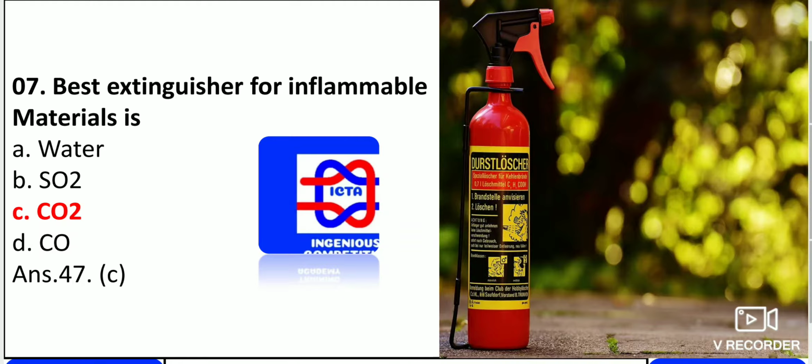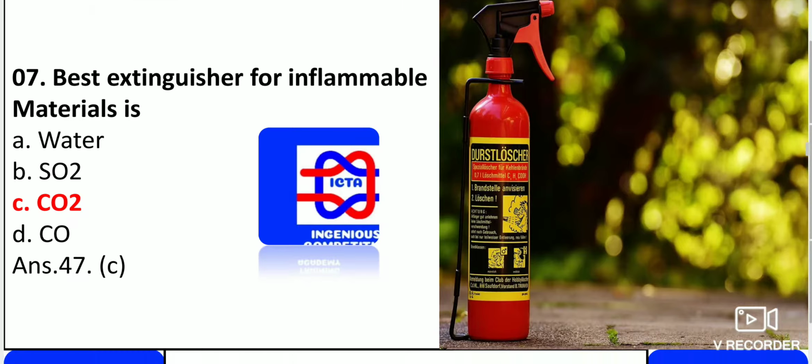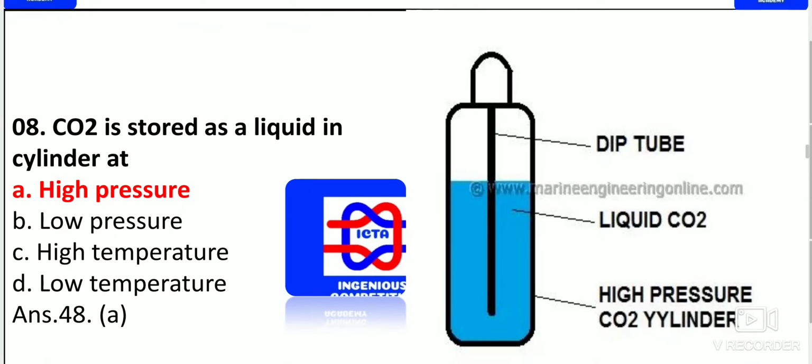In the case of water, it is used in AFFF extinguishers. So the best extinguisher for inflammable material among all is carbon dioxide. As you can see on the right side, it is used by squeezing the knob.